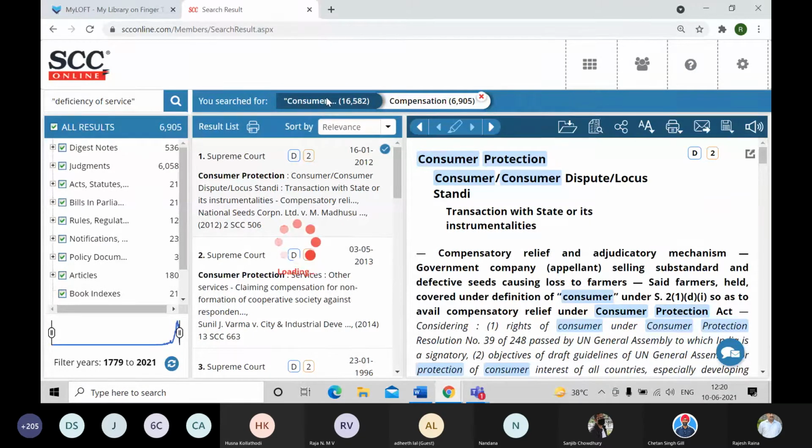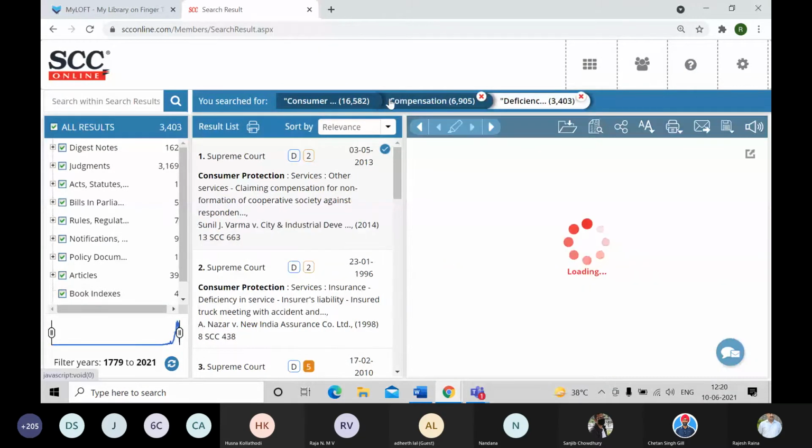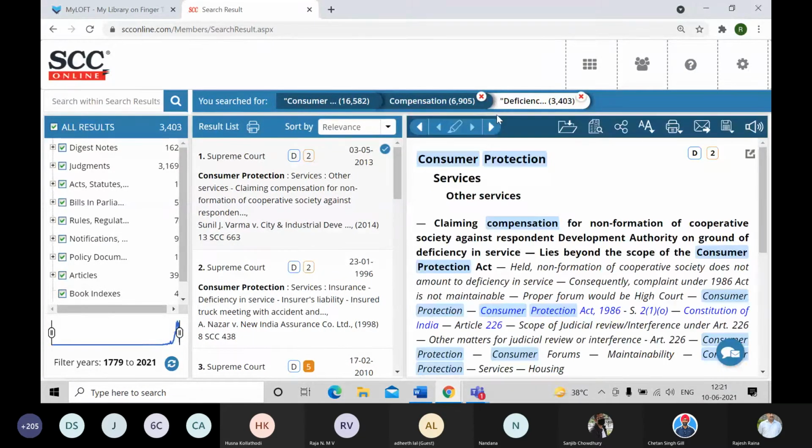So this is how you can break it into steps, and thereby it will be very easy for you to perform the search and you'll get the relevant results. Not only that, if at any given point of time you want to modify a part of this whole thread, like the second step I want to modify, I can use this cross button.